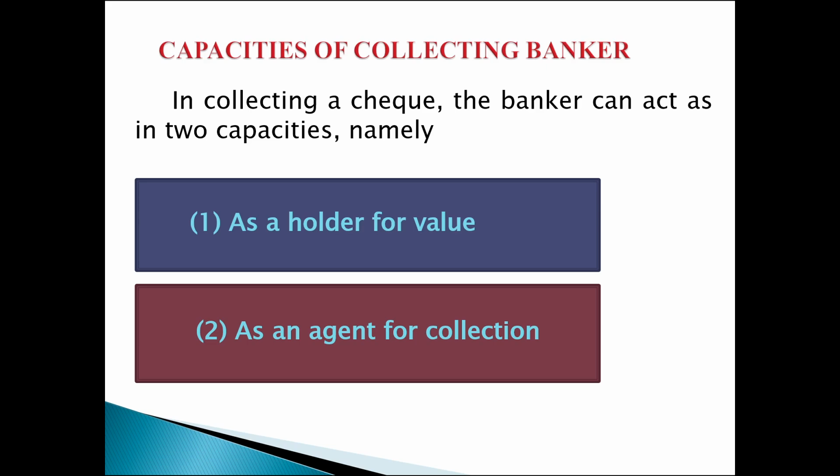So next, capacities of collecting banker. In collecting a check, the banker can act in two capacities, namely as a holder for value and as an agent for collection. The collecting banker is said to be acting as holder for value when the collecting banker advances money to the customer before the realization of the check given for collection.